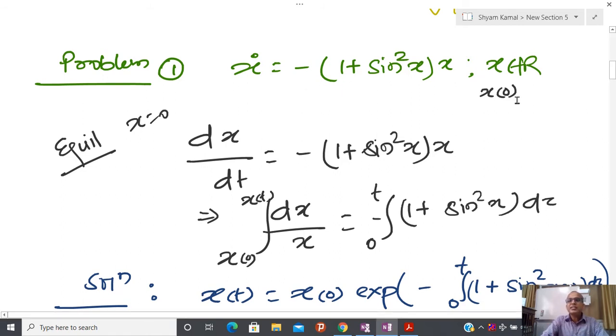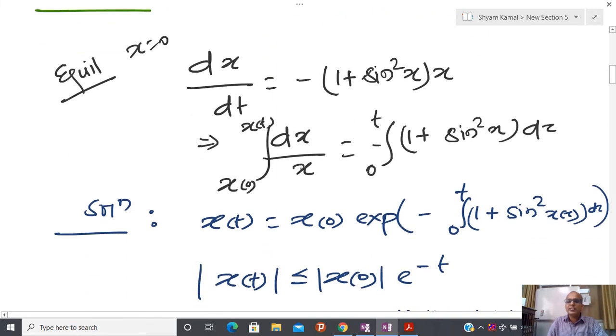So since this is one dimension, absolute value is enough. So first I have solved this particular differential equation, and you can see that the solution of this equation is not easy, but since we know the term 1 plus sine square x is always positive, you can take any value of sine x, that is always positive.